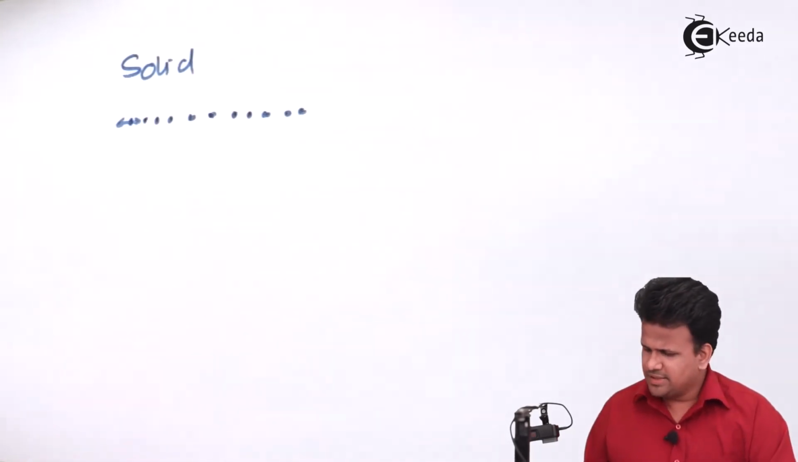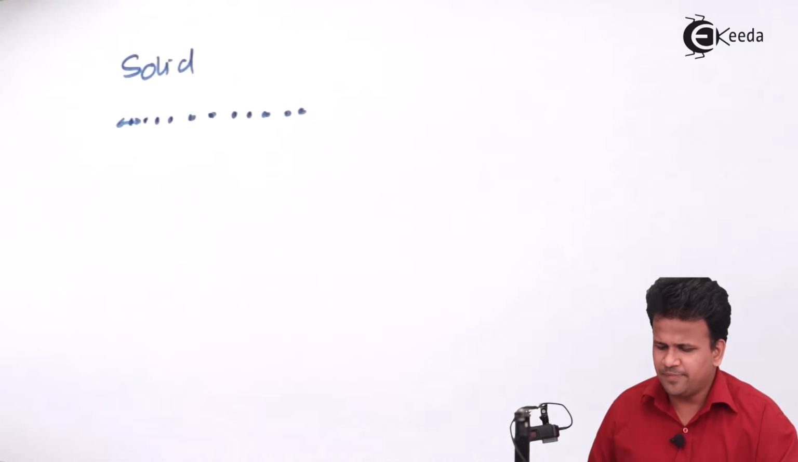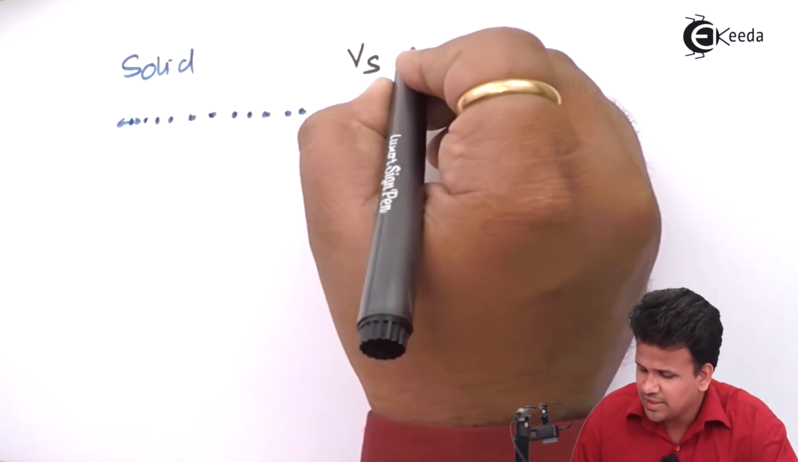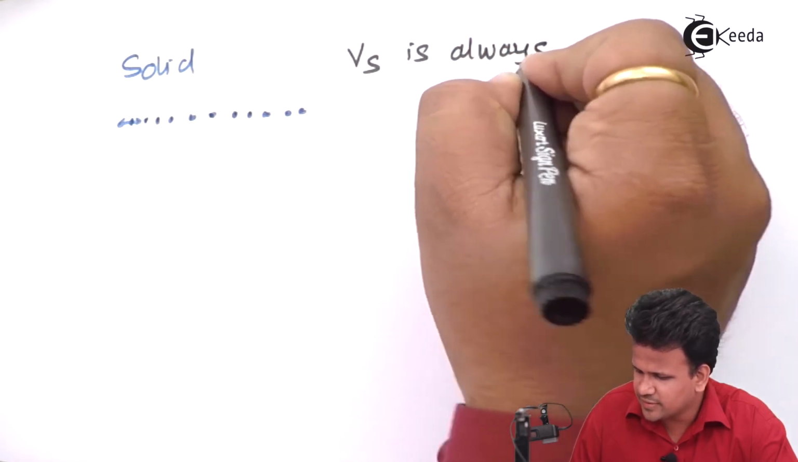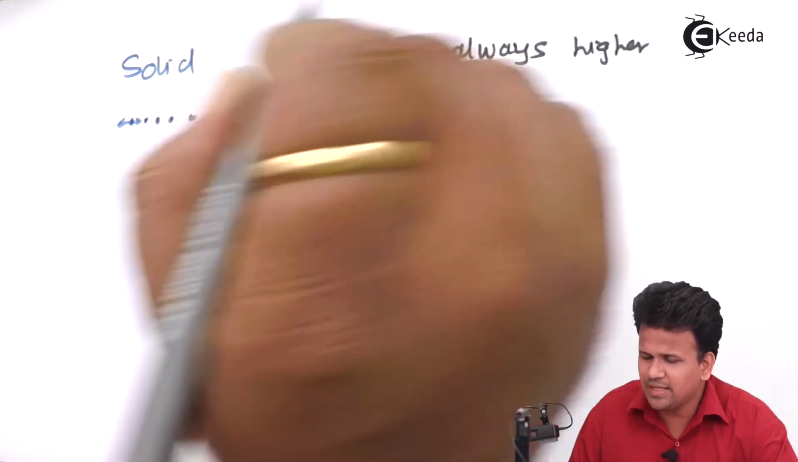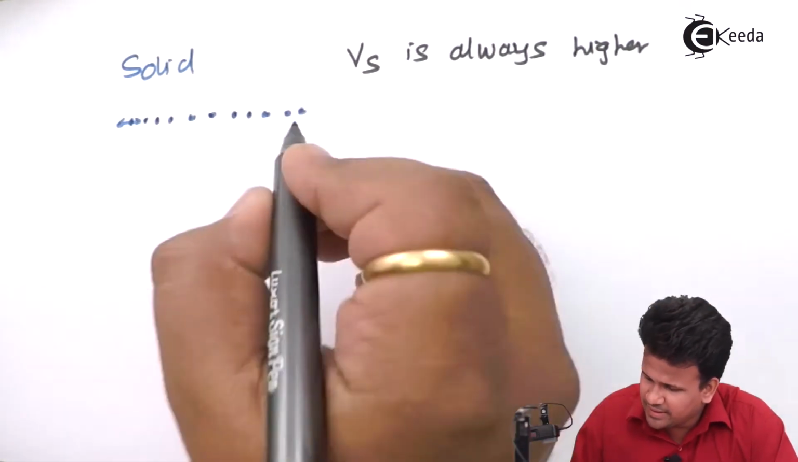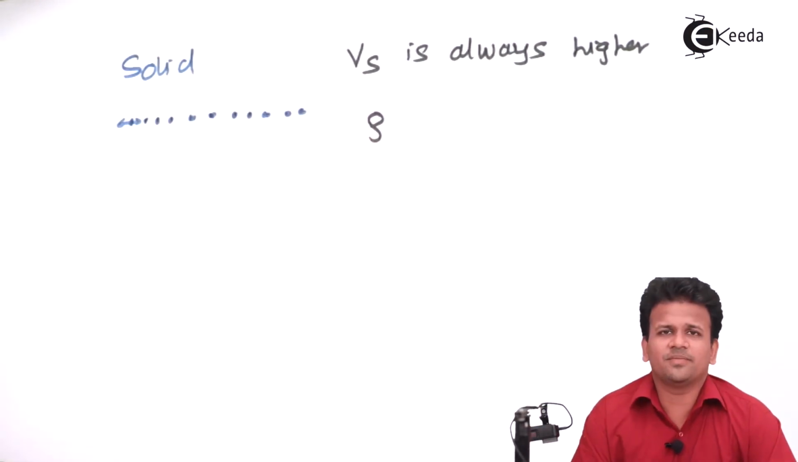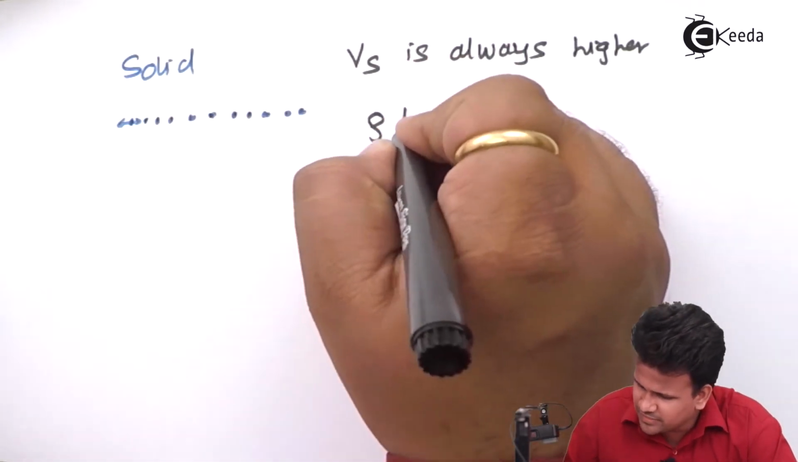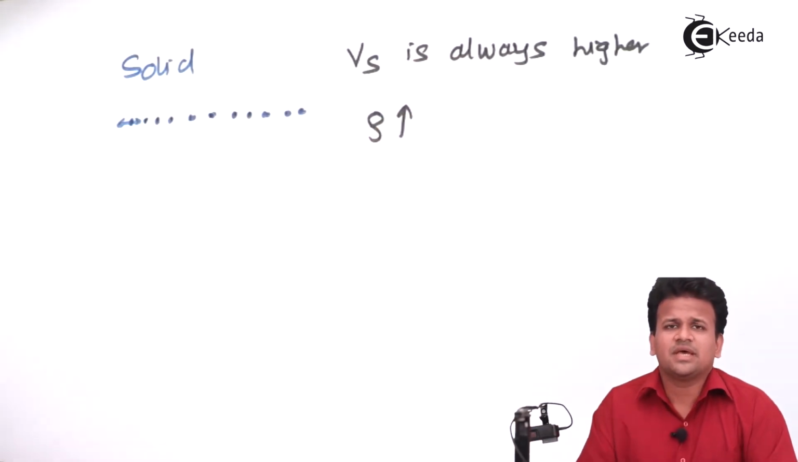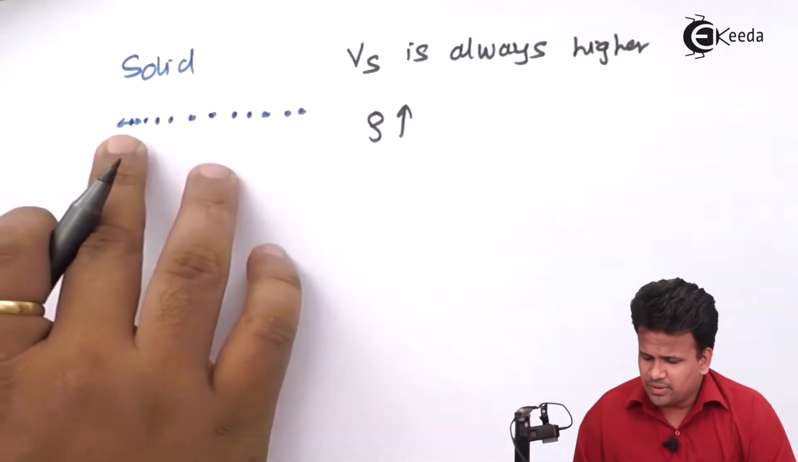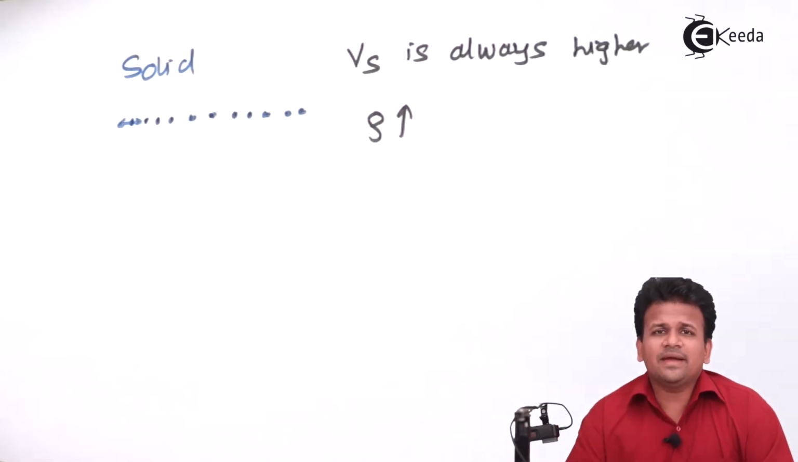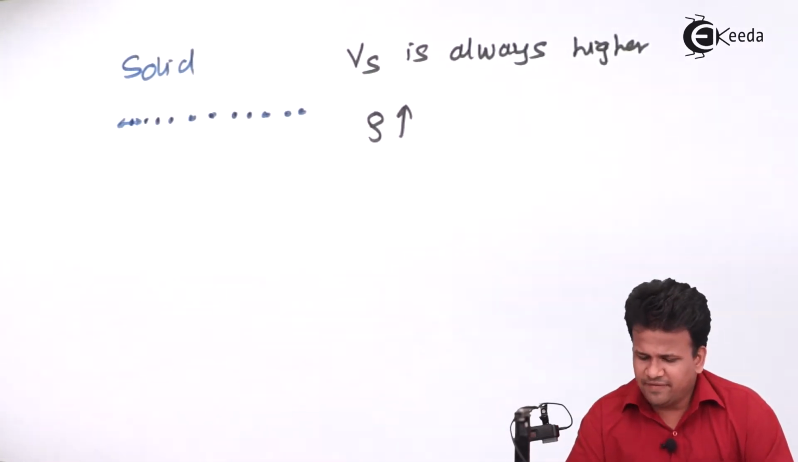So this is the reason why velocity of sound in solid is always higher than in any other medium. Rather, it depends upon the density of the medium. If the density of the medium is very large, that means if it is a closely packed solid, then it can transfer the velocity of sound effectively from one particle to another particle.